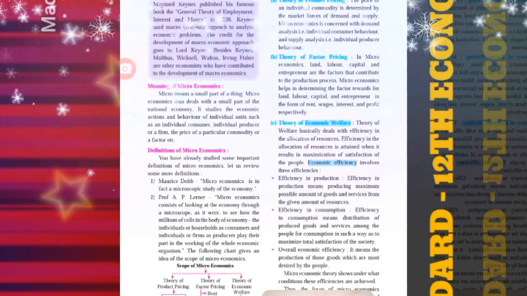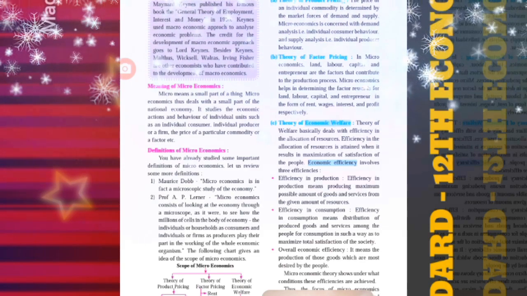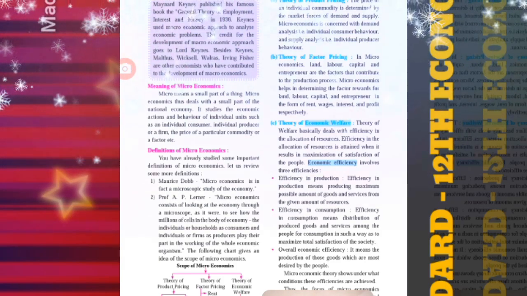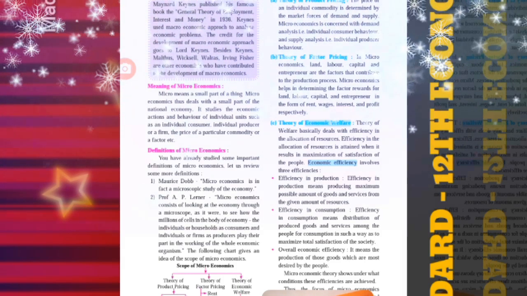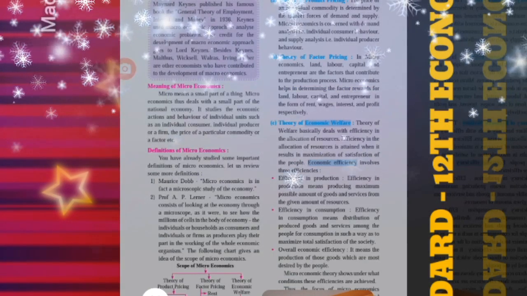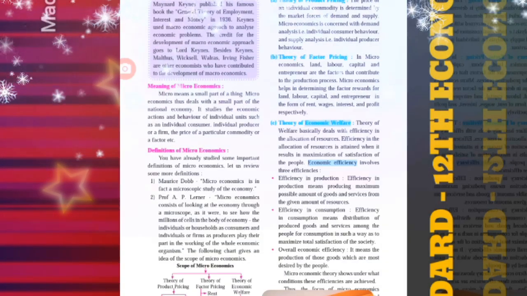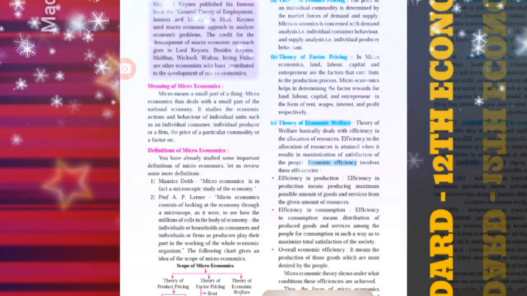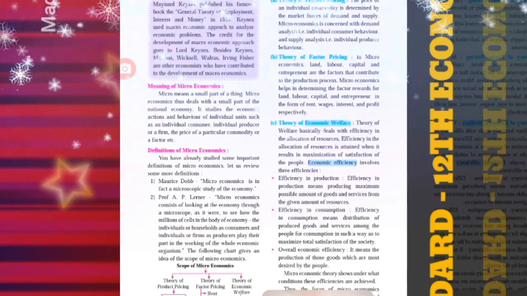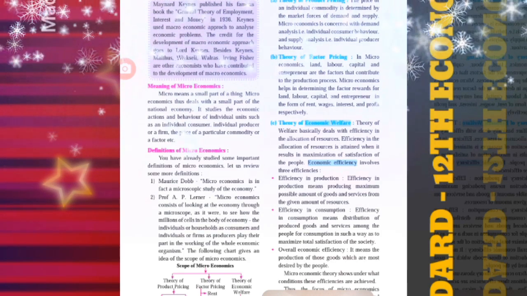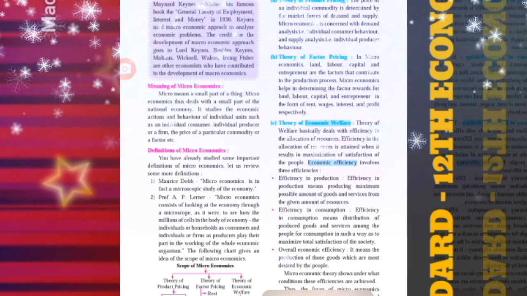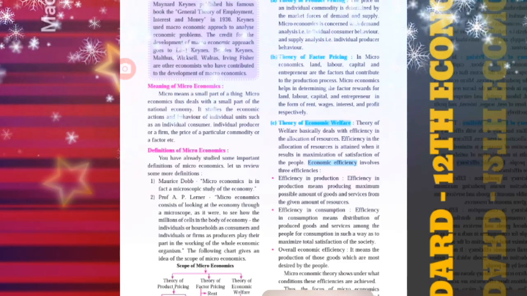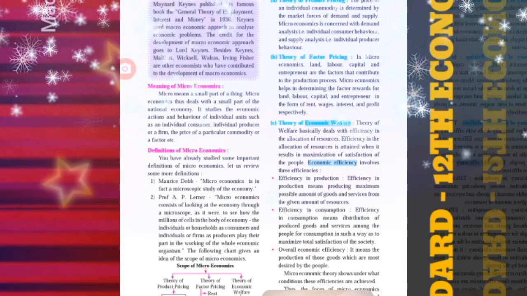Professor A.P. Lerner, in his terms, he quotes, microeconomics consists of looking at the economy through a microscope, as it were, to see how the millions of cells in the body of the economy, the individuals or a household as a consumer, and individuals or a firm as a producer, play their part in the working of the whole economic organism.